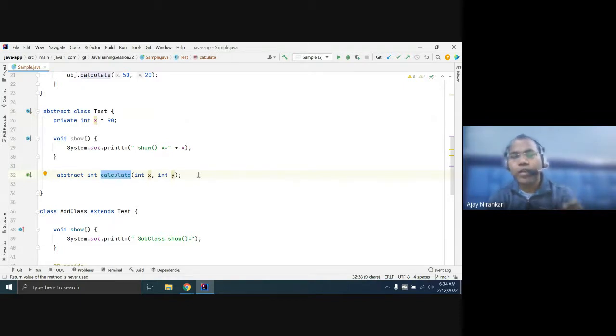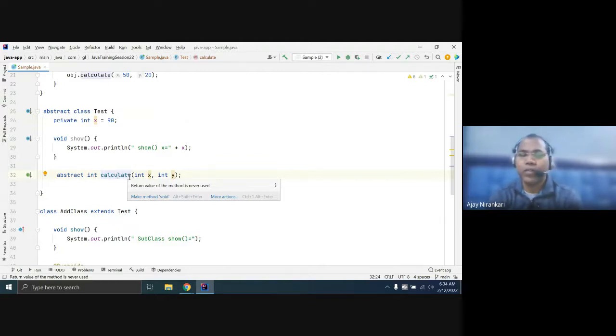So we generally mark a method as abstract so that the definition of the method is given by the subclass, and whatever definition the subclass wants to give, it gives accordingly. This is the flexibility we can achieve from an abstract method.